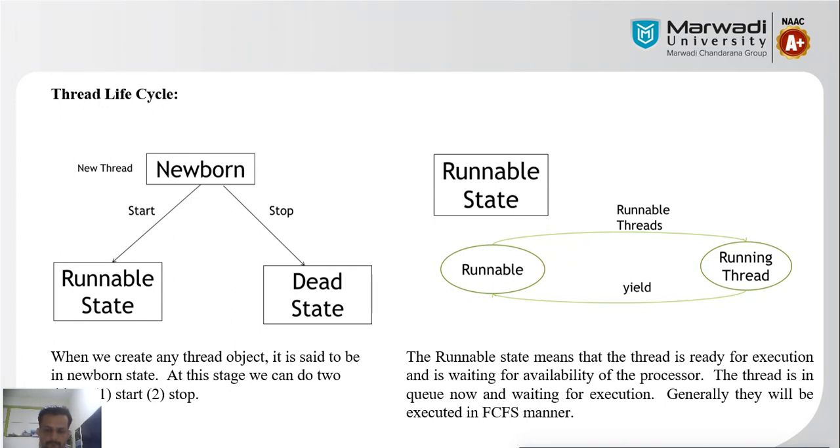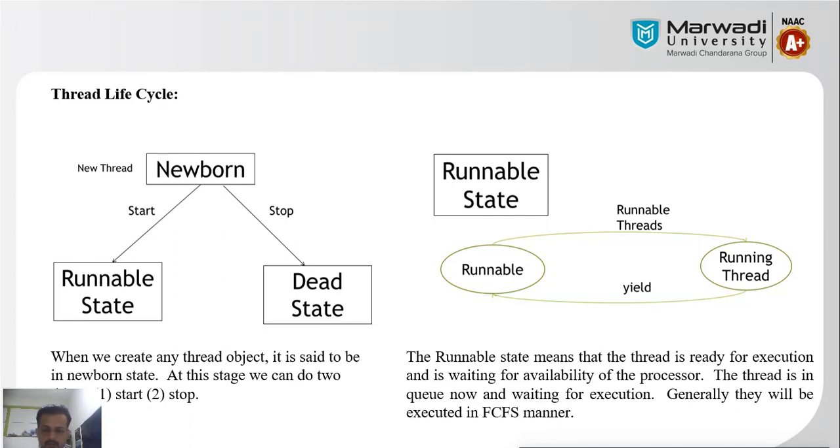Why is the thread still in the ready state? Due to the lack of processors. So the thread will always wait in the queue for the processor. What is the processor? By using the processor, the thread executes its task.